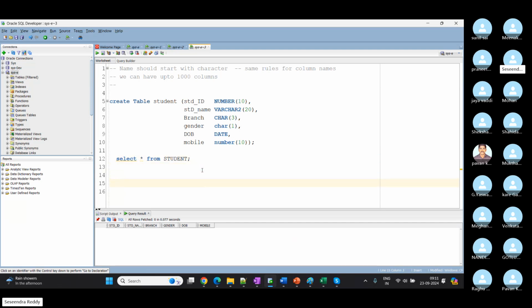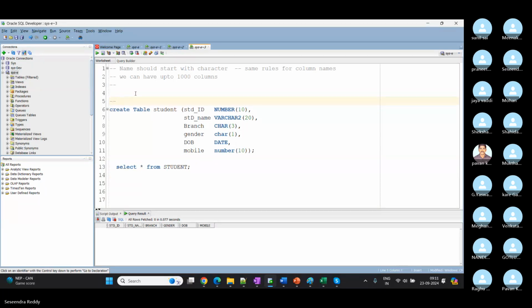Now let's say I want to add a new column to my existing table. I have the student table with 6 columns. Again, I want to add one more column, student date of join, DOJ. What options do we have? We have 5 commands to work on table structure. The first one, we created the table by using create. Now I want to add a new column to my existing table.